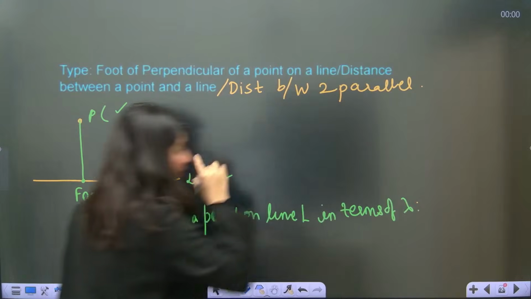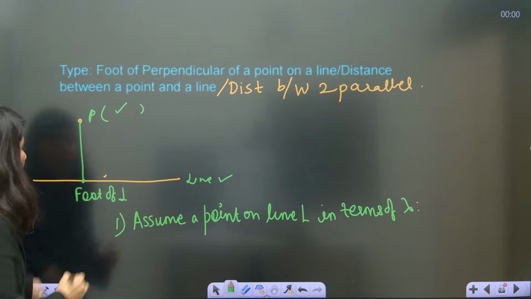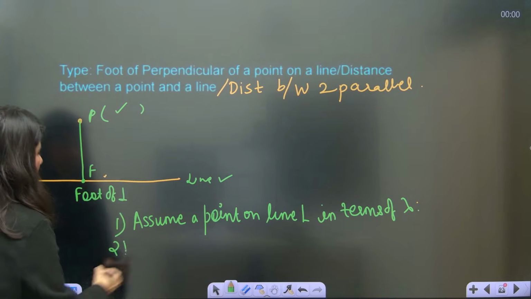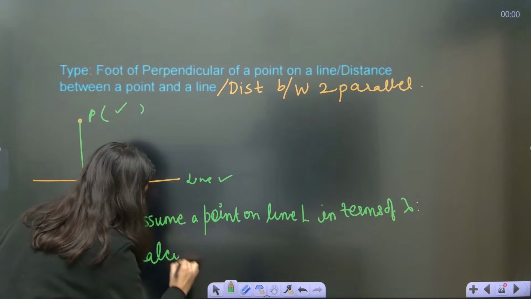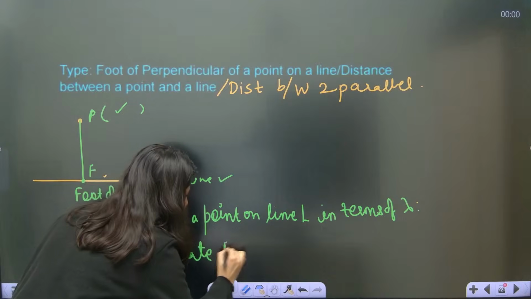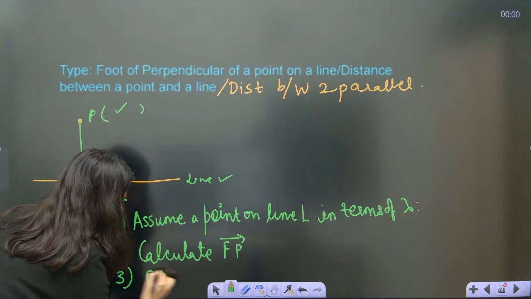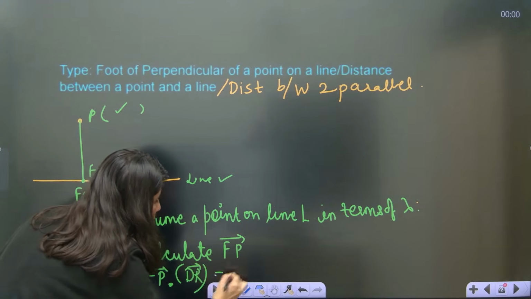Point is right here. Now, this is your foot. Let's say this is F. Second, calculate FP vector. Third, FP vector dot direction ratio vector should be equal to 0.